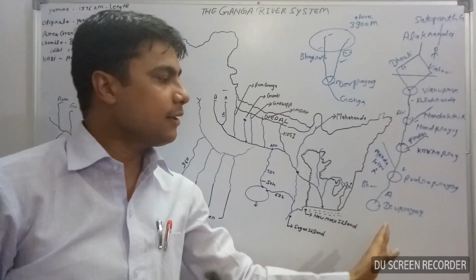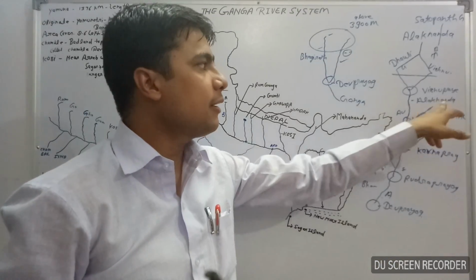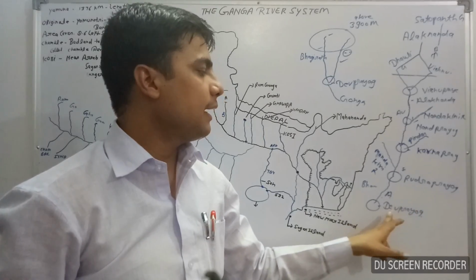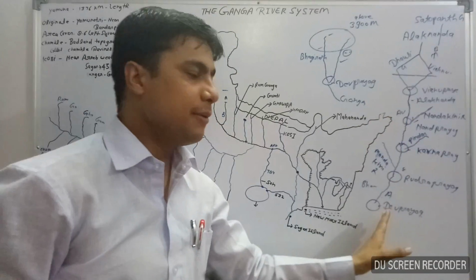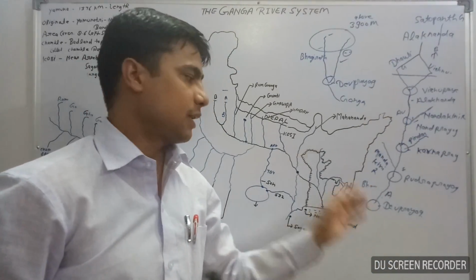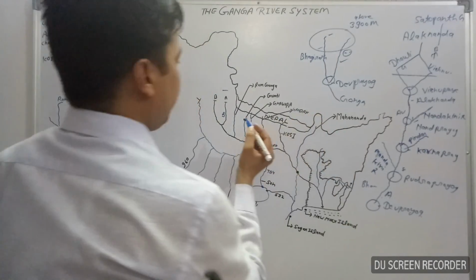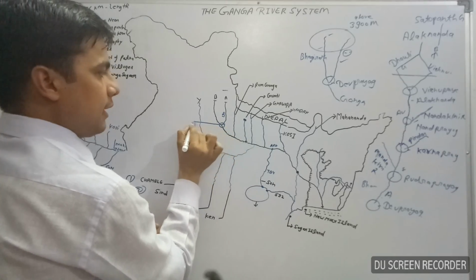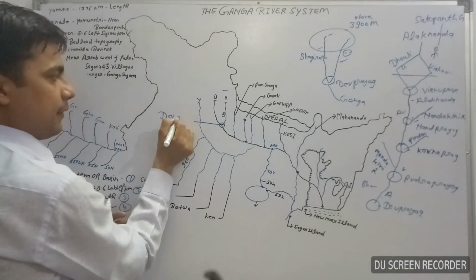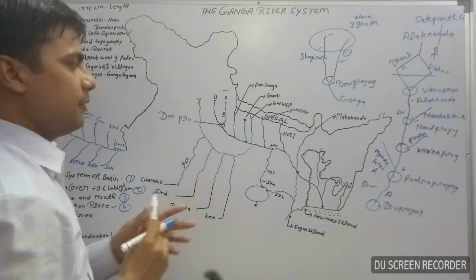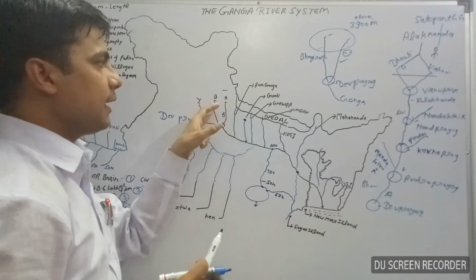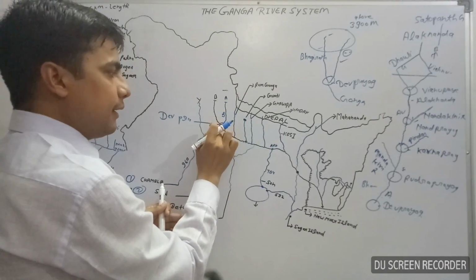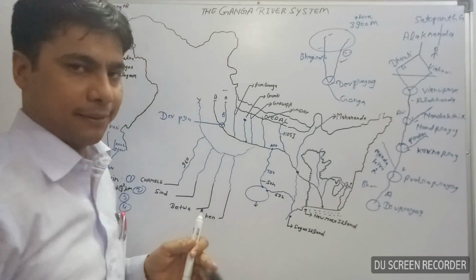So in Uttarakhand state, there are 5 Prayag: Vishnu Prayag, Nand Prayag, Karna Prayag, Rudra Prayag, and Dev Prayag. These are the 5 important Prayag found in Uttarakhand. Here you can see a figure in this place. This place is known as Dev Prayag, where Alaknanda meets with Bhagirathi. Then after it is known as the Ganga river.